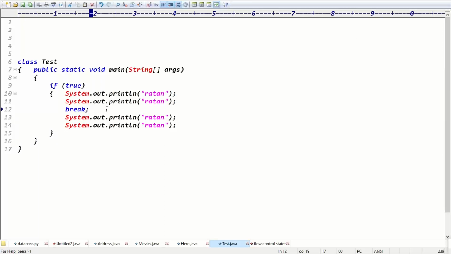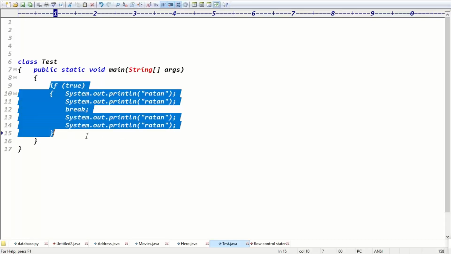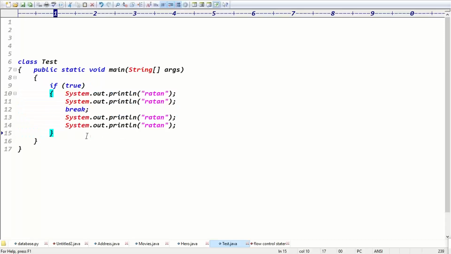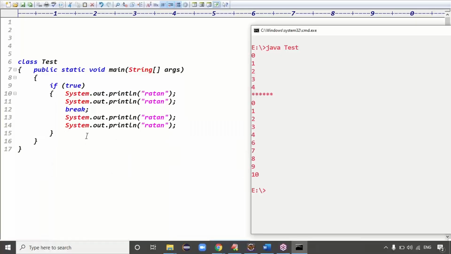So see, just now we discussed that we can use the break statement only inside the switch or inside the loop, right? But here, tell me, guys, is the break inside the switch or inside the loop? Here it is inside the if condition. If is a conditional statement, so is it valid or invalid? Definitely it is invalid, guys.